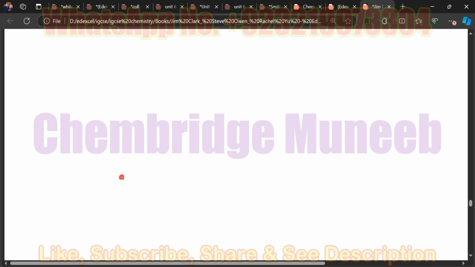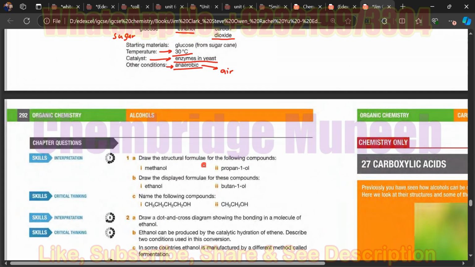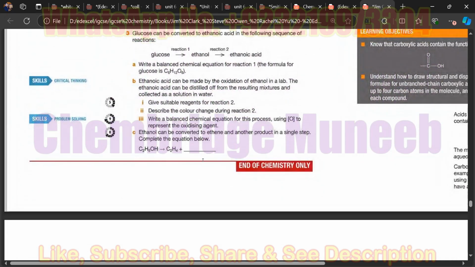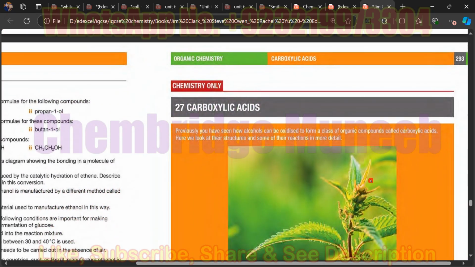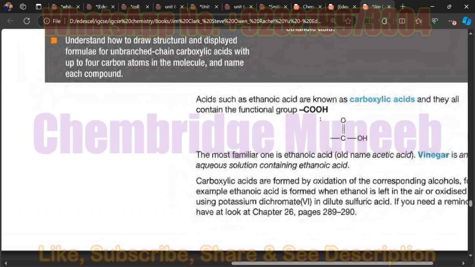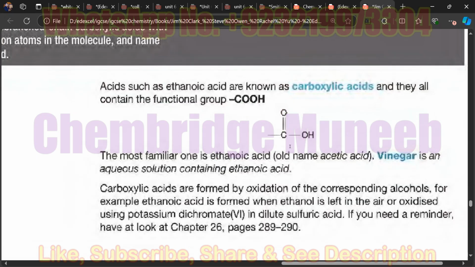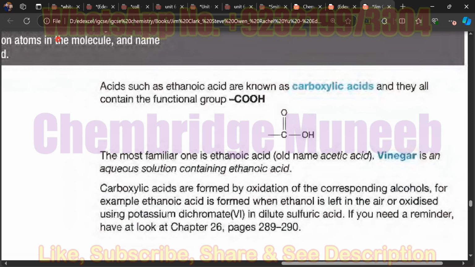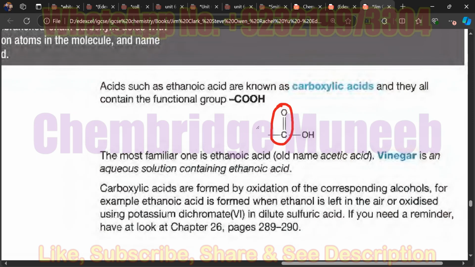Okay, so we have discussed the formation of the ethanol. Now the next portion is based on the carboxylic acids. Carboxylic acids can be shown by the functional group COOH. COOH means it has this part. Do you know the name of this part?